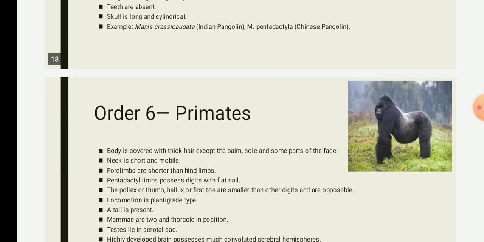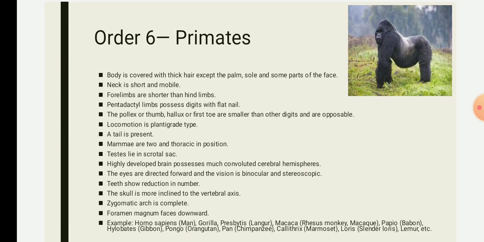The next order, the most important order of the infraclass Eutheria, is the primates. Primates are referred to as the first rank. Why are primates called the first rank? Because they form primitive mammals with a well developed brain.